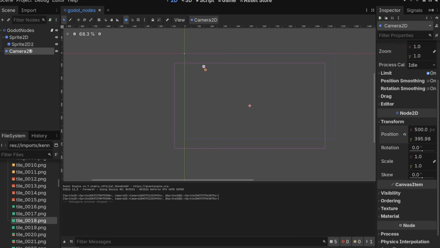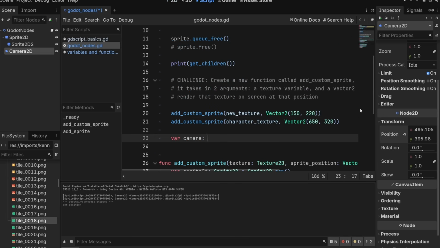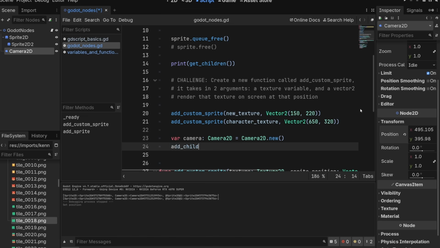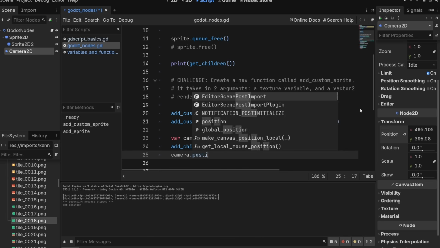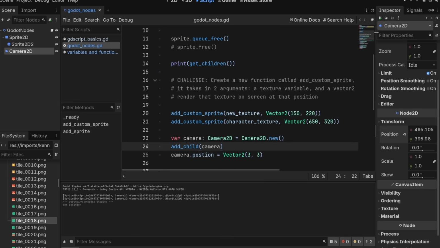And that lets us simulate movement around a space, right? Okay, otherwise the camera works the same as any other node. It's got a transform here. You can use the same methods on that. You can create a new camera with something like camera2D equals camera2d.new, add child camera, and we can do camera.position equals a vector2.